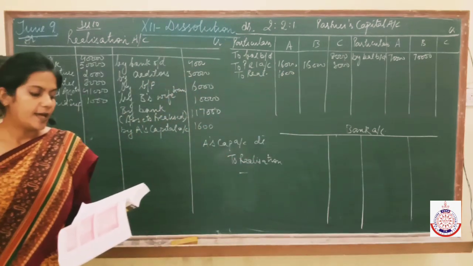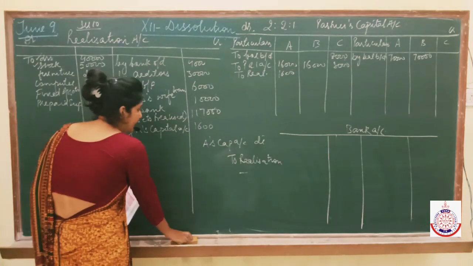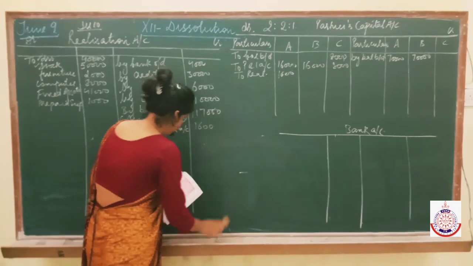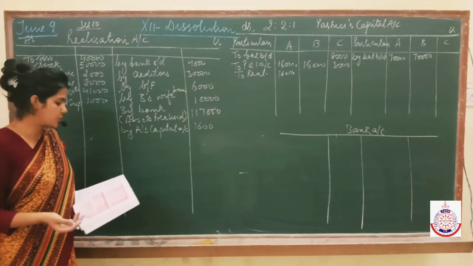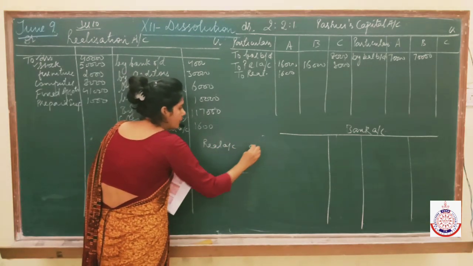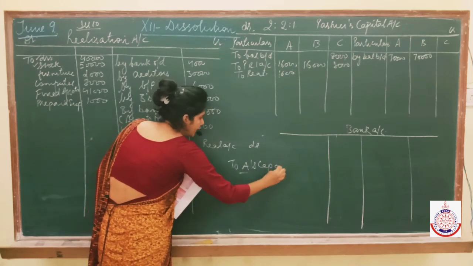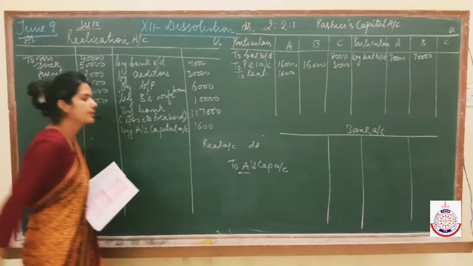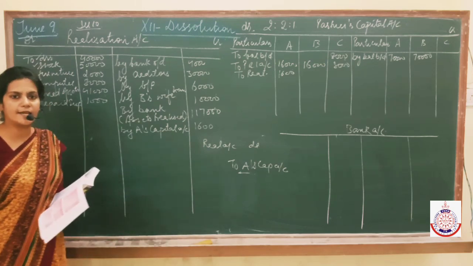Read further. And also agreed to make payment of bills payable. Not only A took over the furniture, rather he is also interested in making payment of the bills payable. So entry will be realization account debited to A's capital account. This also I had explained in the previous videos, how we have framed this entry.